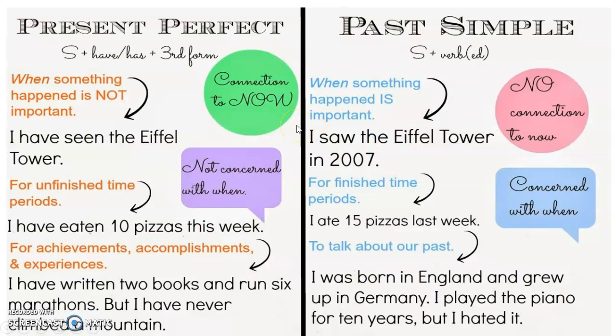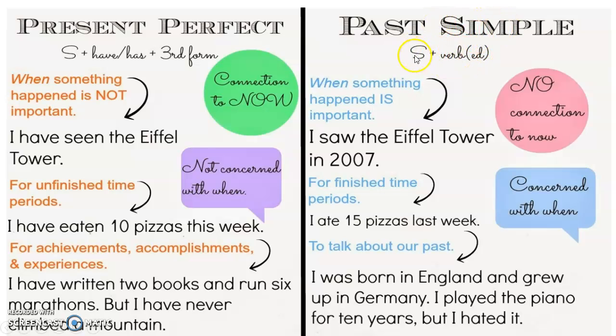Here you have some important things like the structure. In present perfect, we need a subject, have or has, depending on the subject that we are talking about, and the third form of the verb, which is the past participle. And the past simple requires subject and verb. It says -ed, but it depends if the verb is regular or irregular, right? For example, play, played, because it's regular. But with others, for example, eat, ate. So we need to be careful about the past tense that we are going to use here.